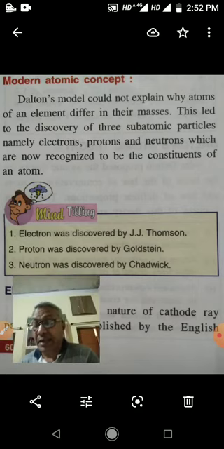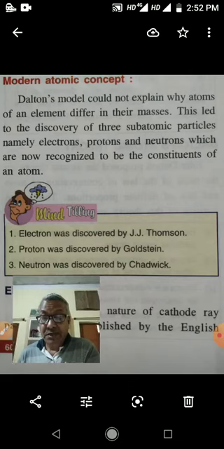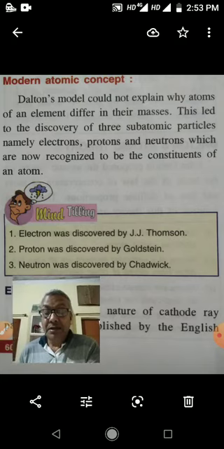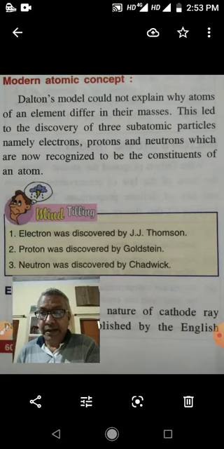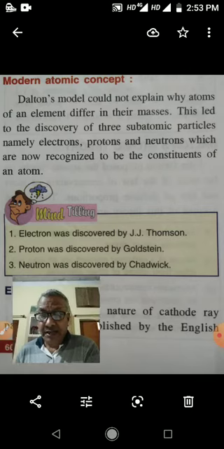According to Dalton's atomic theory, each element is composed of very small particles, and these very small particles are called atoms. Atoms of a particular element are alike, but atoms of different elements are different. According to John Dalton, atoms are indestructible. It means atoms can neither be created nor destroyed.